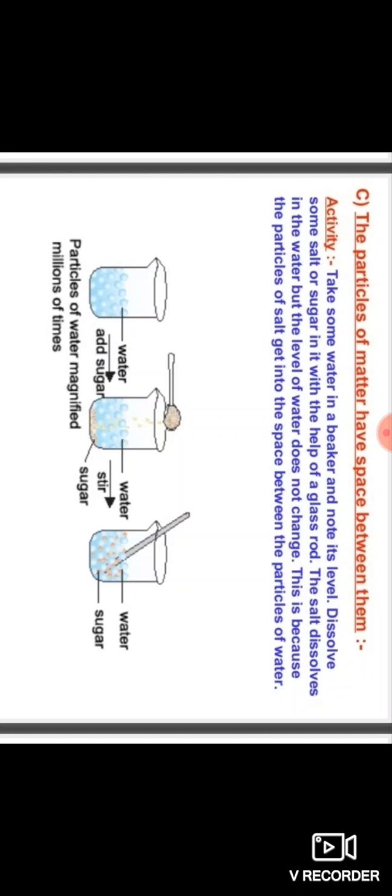Take a glass, pour water into it, add some salt or sugar, and note the level of the water. You easily know that the particles of water have space between them because the level of the water does not rise.